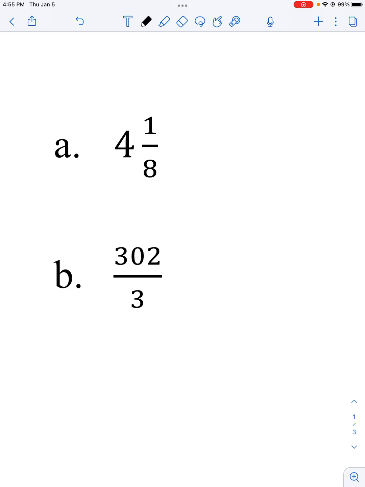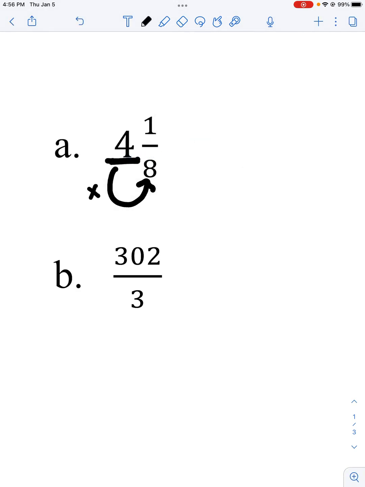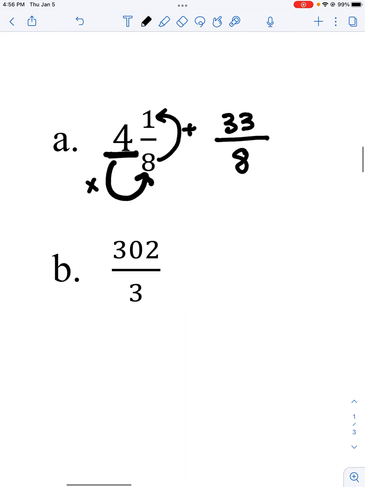If I'm going from a mixed number to a fraction greater than 1, I look at my whole number first and I multiply it by my denominator. So 4 times 8 is 32. And then I add my numerator. So 32 plus 1 is 33, and my denominator stays the same.